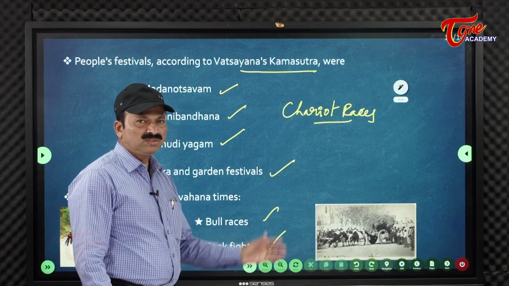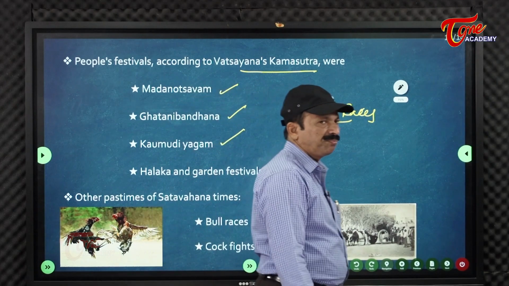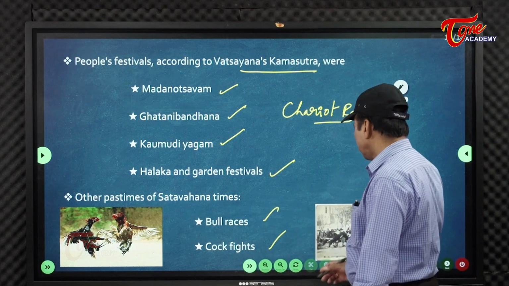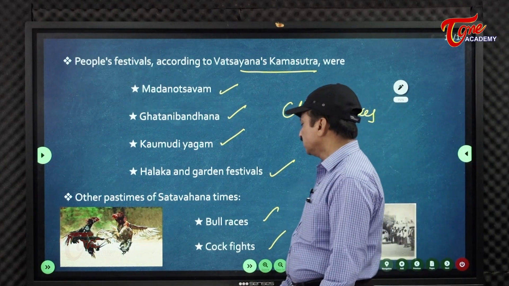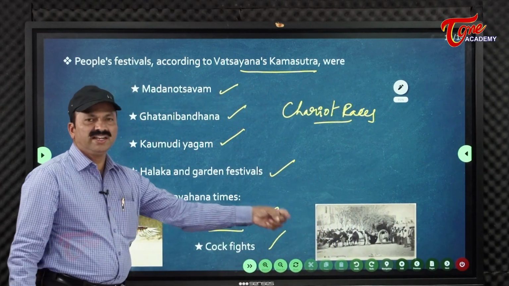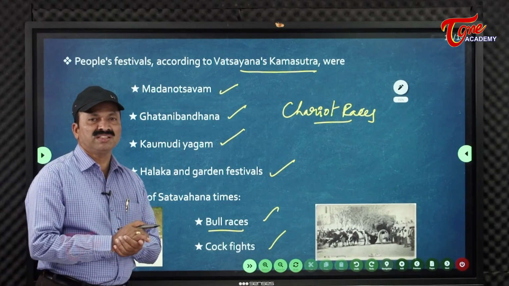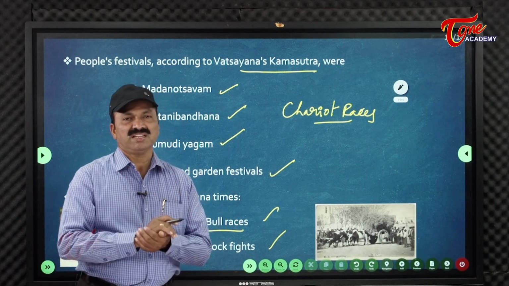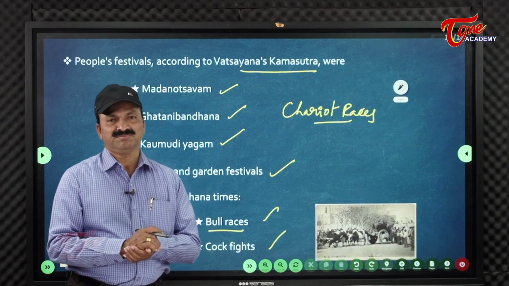All these are the important sports we can say. This is the recreation which existed in the period of these people, like cockfights. Especially these fairs and festivals, and bull races existed. So in Satavahana society, people were happy, like that we can say. Even though the caste system existed, it was not rigid, and equal importance was given.